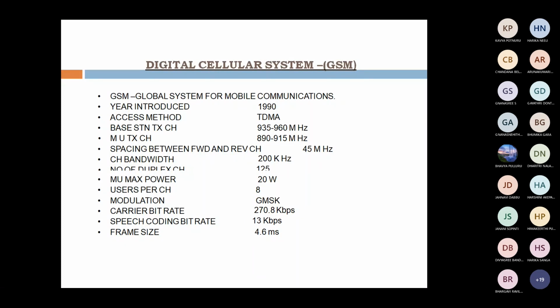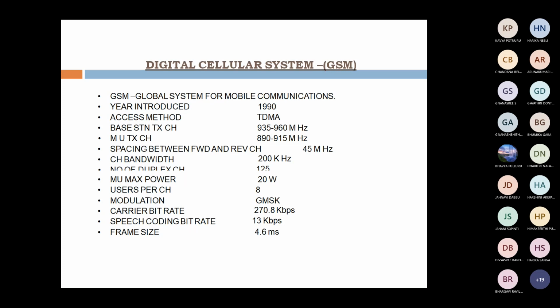Next, channel bandwidth. Suppose we are dividing the bands into channels. Each channel bandwidth is 200 kilohertz. And the number of duplex channels is 125. And maximum mobile unit power is 20 watts. And users per channel is 8. That is, for a single channel, it will be 8 users with different time slots.